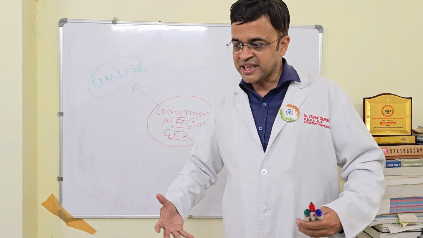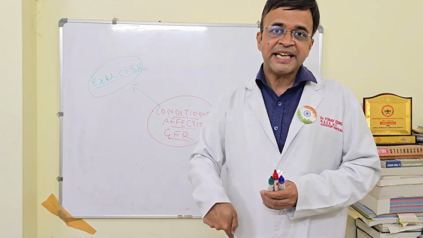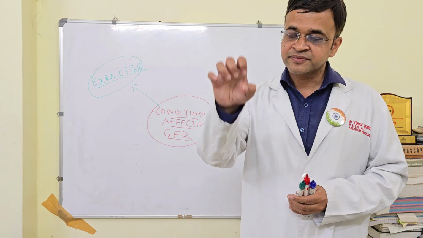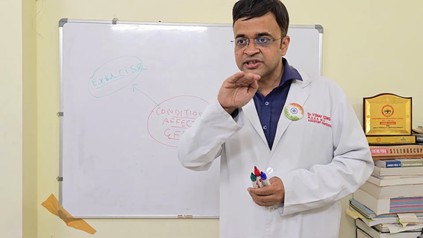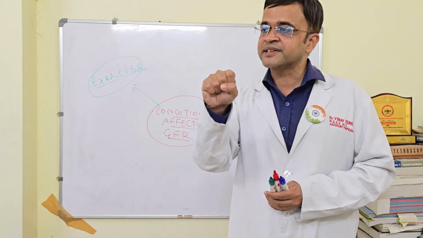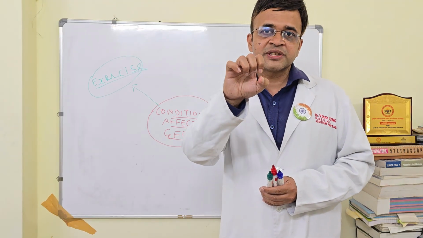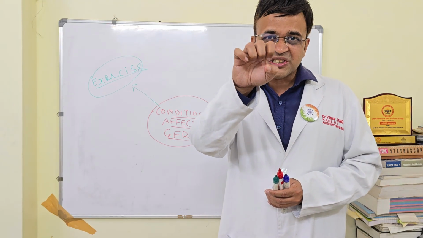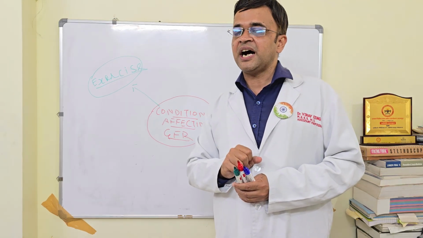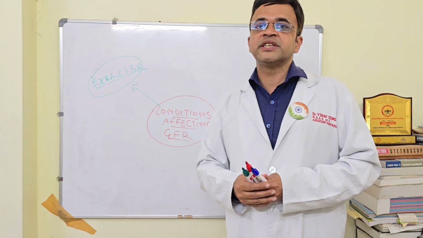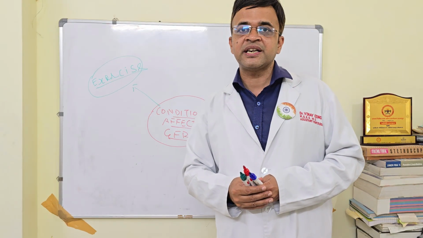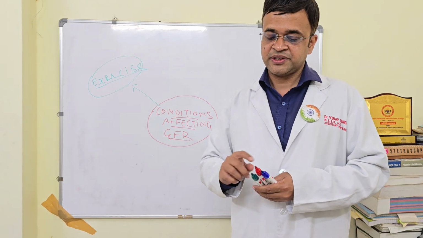This sympathetic system has direct innervation in your renal artery. So any activation of the sympathetic system is going to constrict the renal artery. So in exercise, due to stimulation of the sympathetic system, the GFR actually reduces.